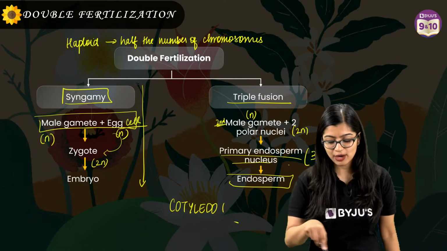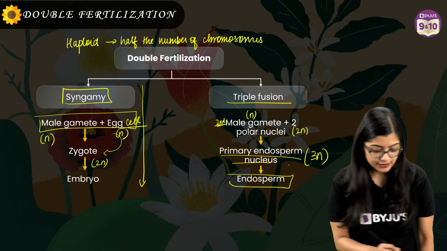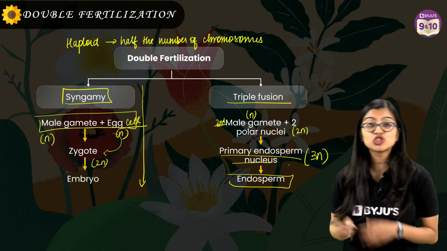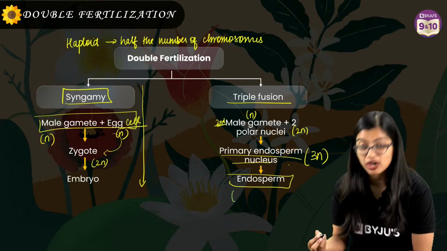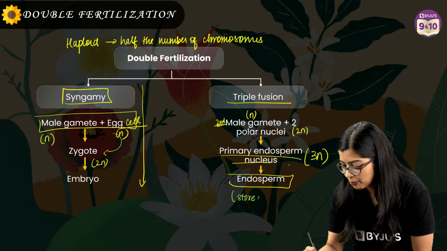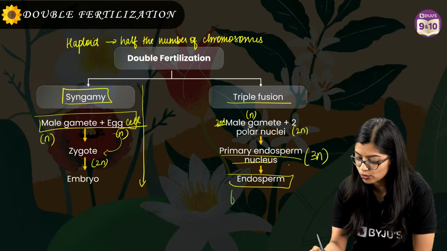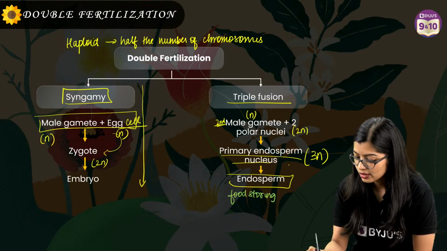Yes, all right, very good. I also had this doubt when I was a child. I didn't know the difference. It's very simple. Your endosperm is a structure wherein food is stored. It is a reservoir of food, a food storing structure.